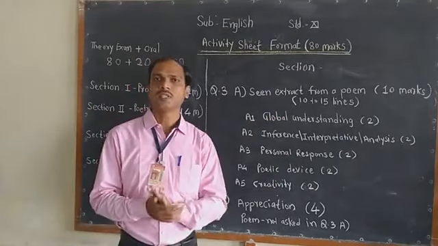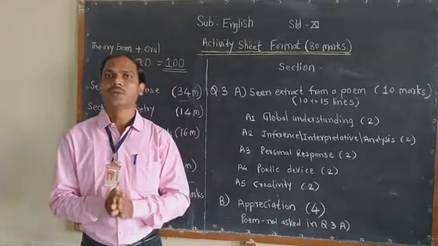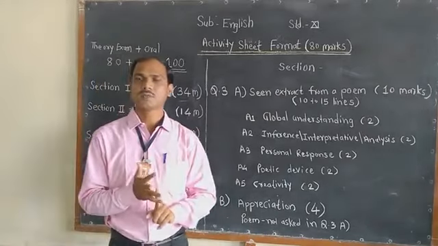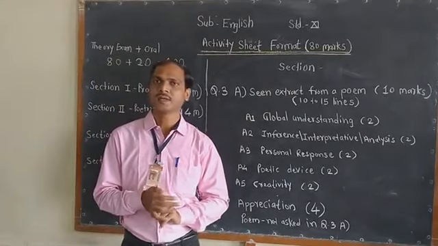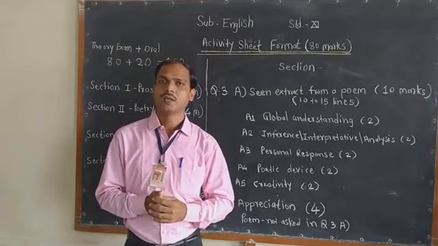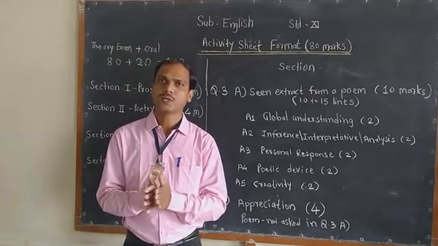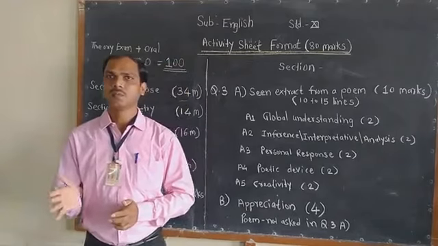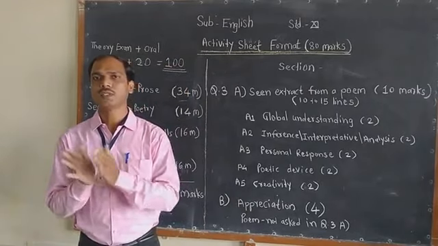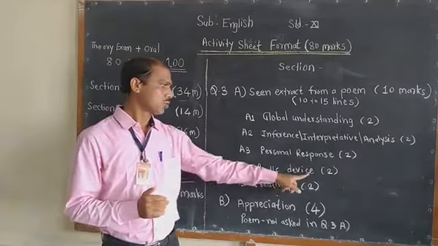In the poetic device you will be asked for the figure of speech, like metaphor, simile, personification, climax, anticlimax, inversion. You have to name the figure of speech and explain it, how it is a simile or how it is a metaphor. For that also you have 2 marks.